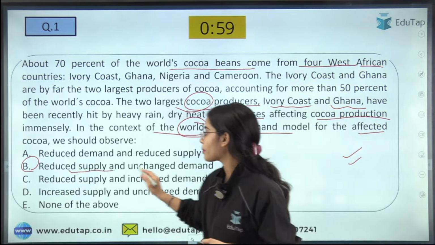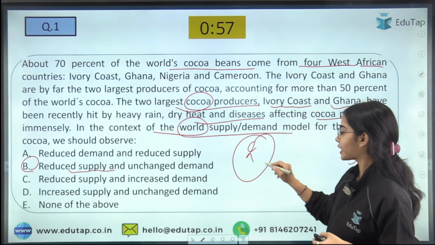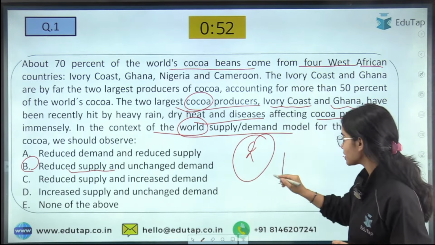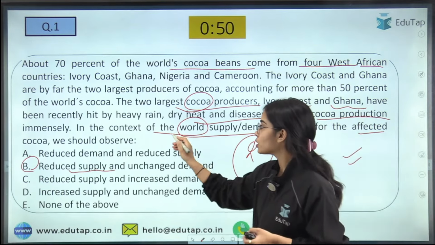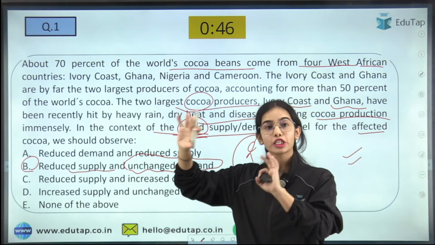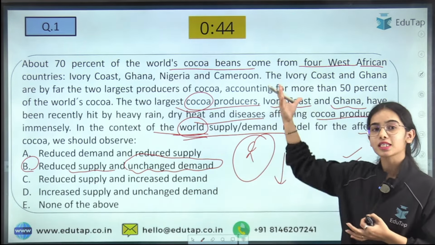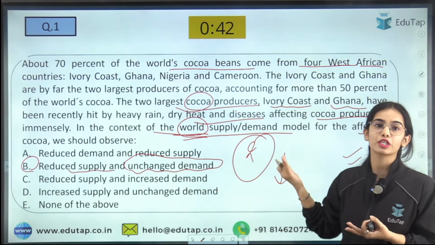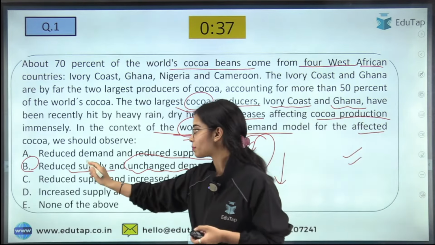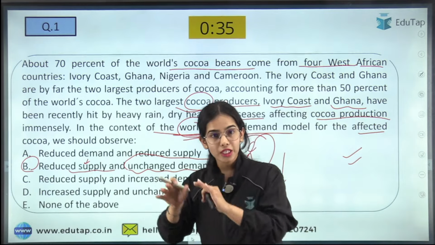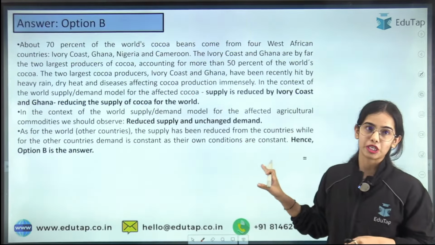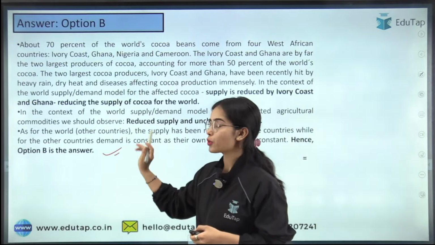Very good. 2 of the biggest producers are hit and affected, so of course the supply is going to reduce. At the world level the demand is going to be unchanged because the conditions of the other countries are not changing as per this paragraph. There is no mention of changing conditions in other countries. So the supply will reduce because of the reduction in production in the major countries, but the demand will remain unchanged. So here the answer is B. I hope you have got this.